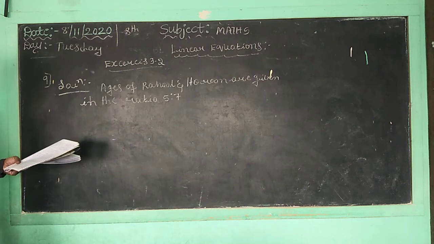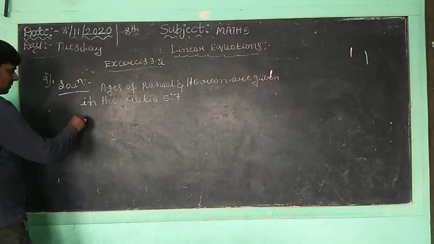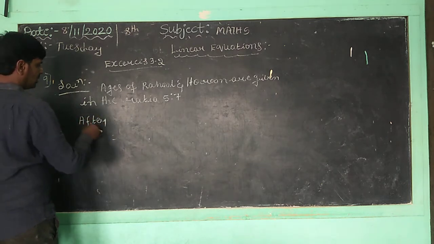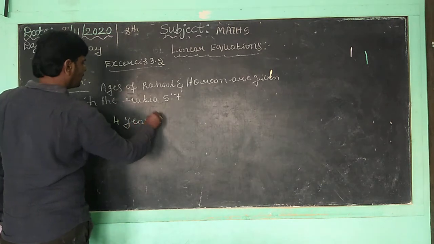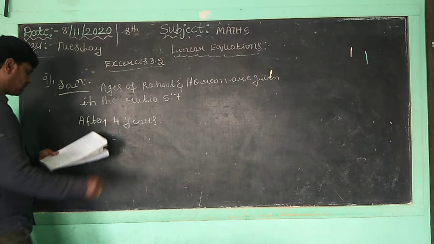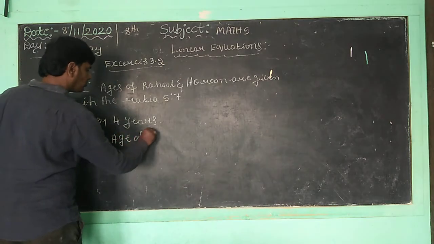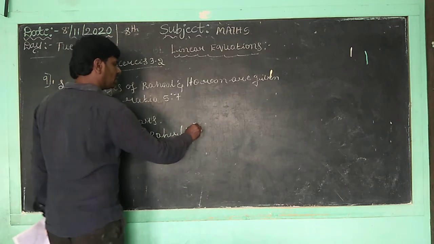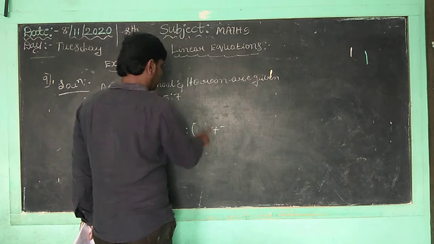Now after 4 years, how can we represent them also? The age of Rahul will be 5x plus 4.